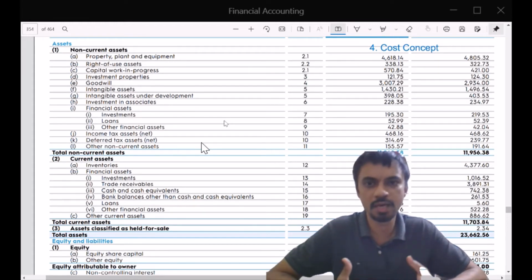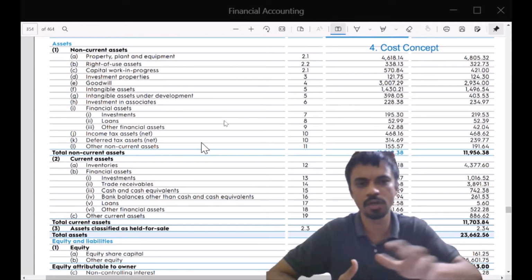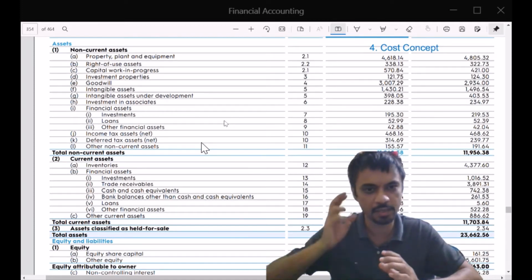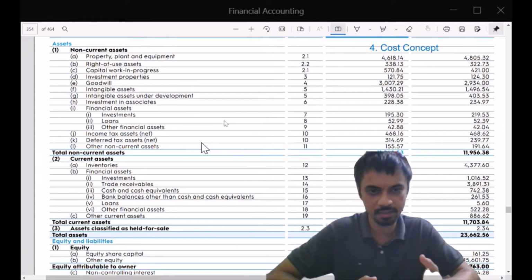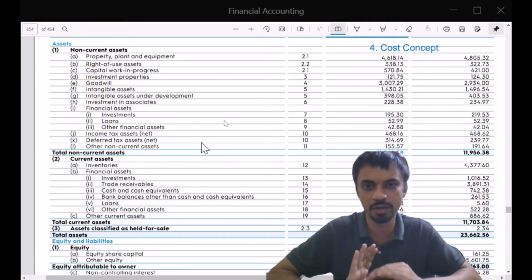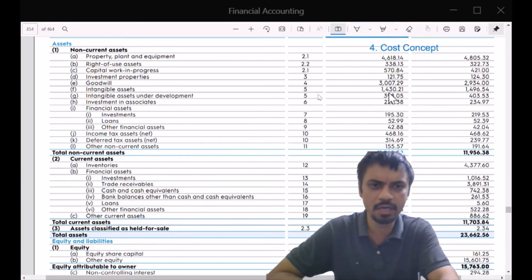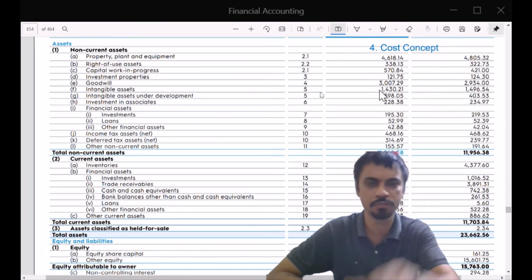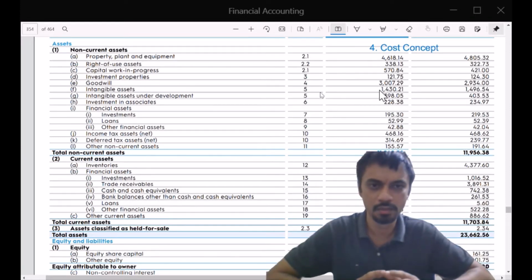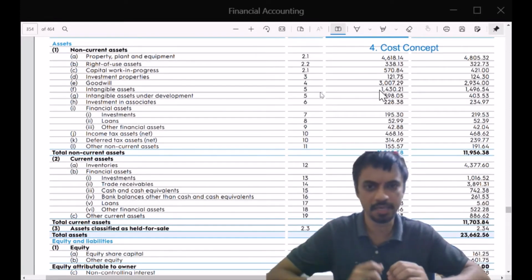So all these are intangible assets because we cannot touch and feel these assets. These are there in the brain of people, and these are there on a secret document or a formula somewhere. So as you can see, this company has roughly 1400 crores worth of intangible assets, and the property, plant and equipment is 4600 crores. So roughly 1/3 of their total property value is in intangibles.